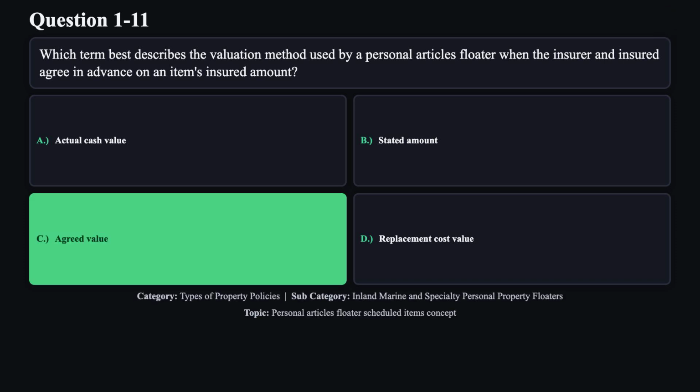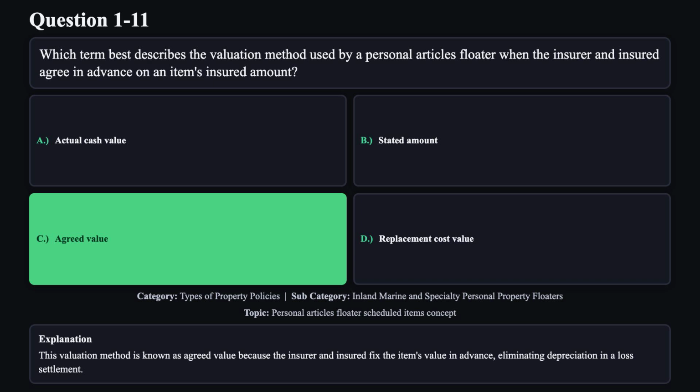The correct answer is C. This valuation method is known as agreed value because the insurer and insured fix the item's value in advance, eliminating depreciation in a loss settlement.